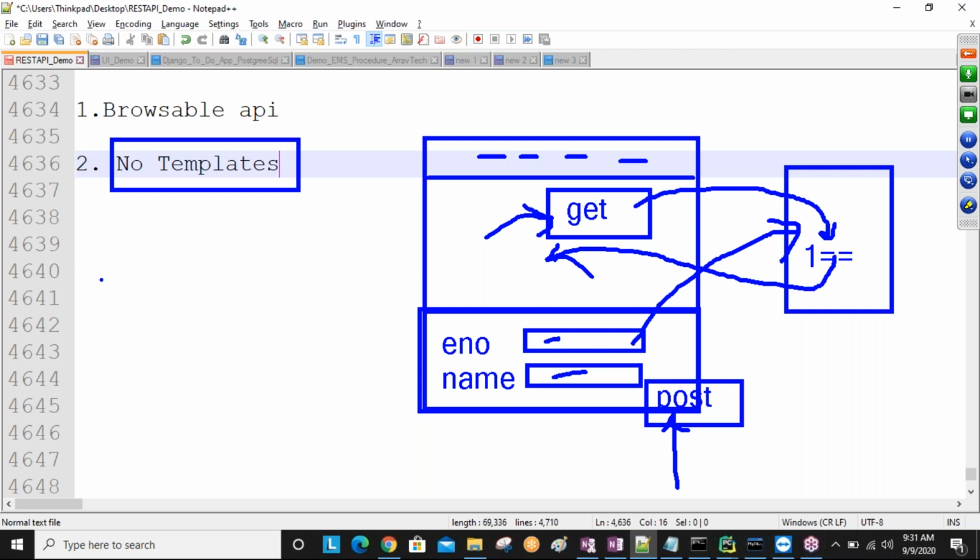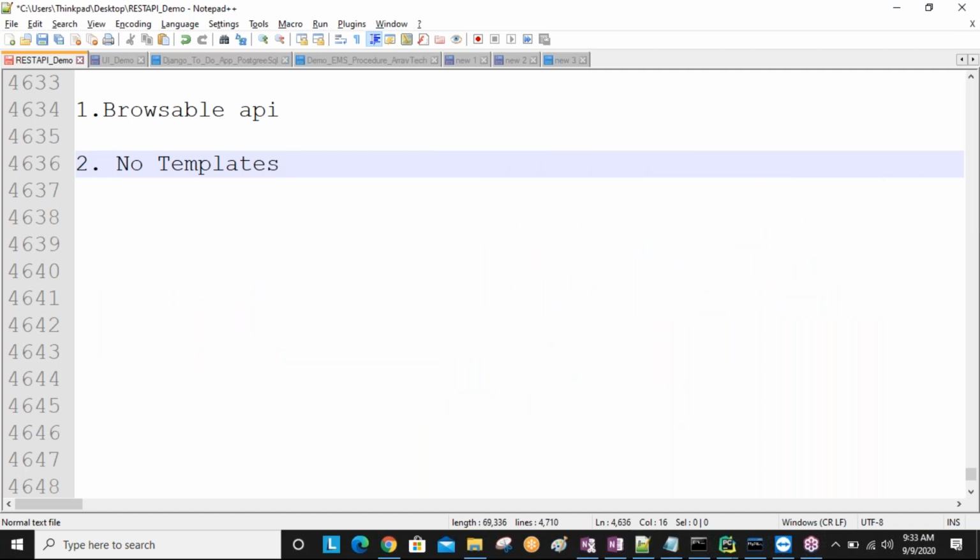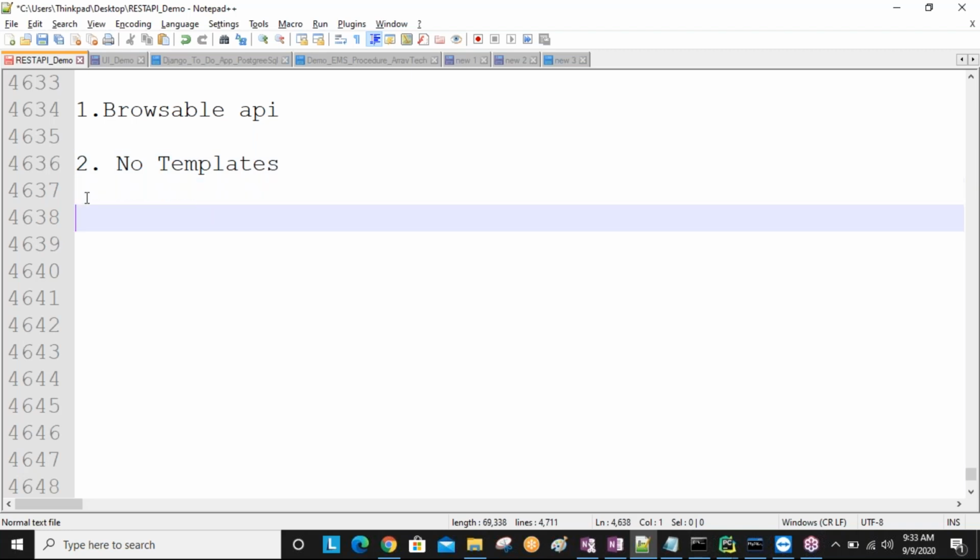Understand, sir? I think you know basic HTML, sir. So for example, form. Here we are going to write input type. Employee number means input type number, like this. All HTML codes we are going to write, sir: input type number, input type text, input type submit button, like this. So without developing this presentation, we can get all CRUD operations by default. We can do all CRUD operations using our browser. So no templates required, that is also an advantage.